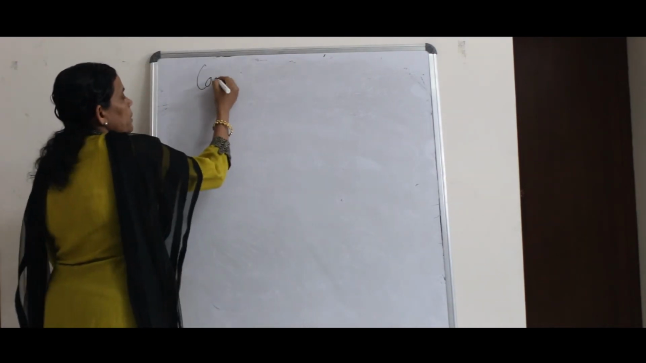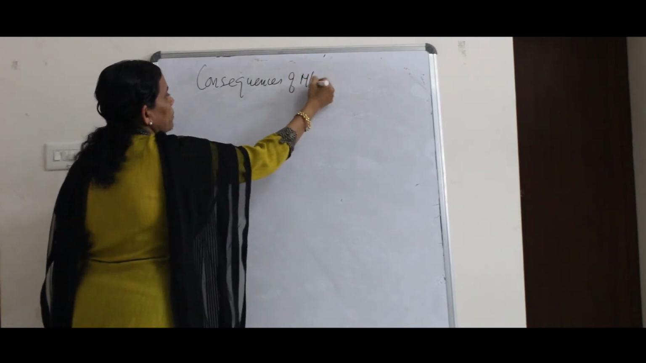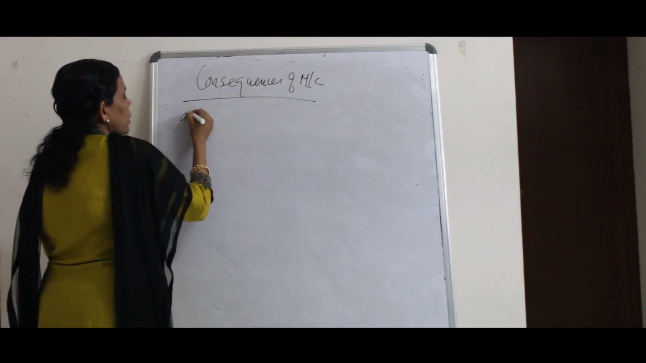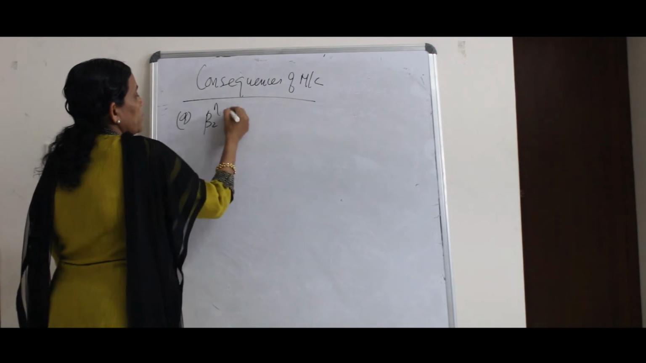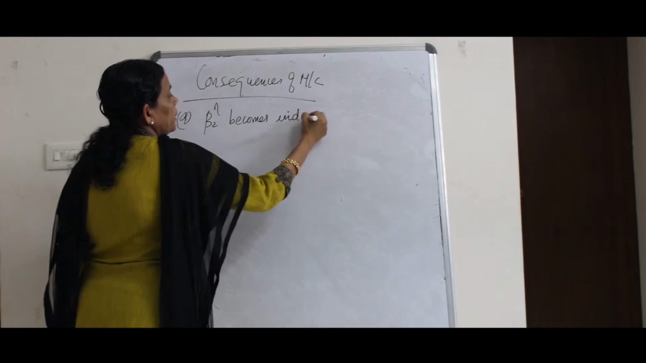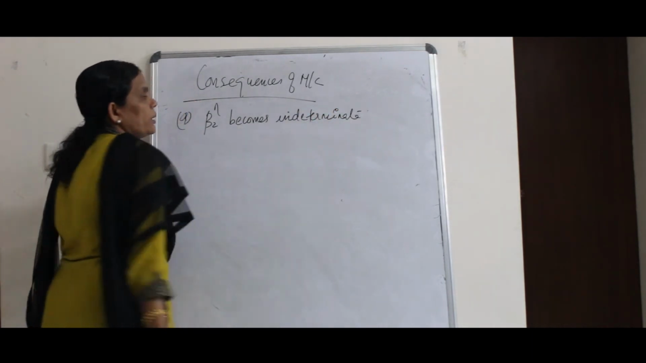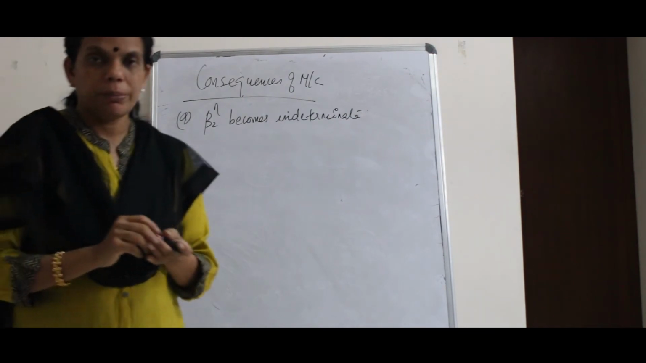So the consequences of multicollinearity. What is the first reason? 1. Beta 2 hat becomes indeterminate.